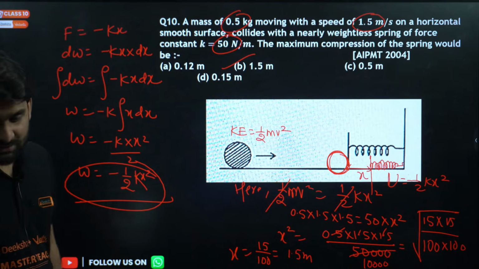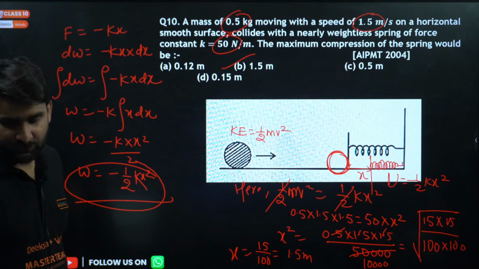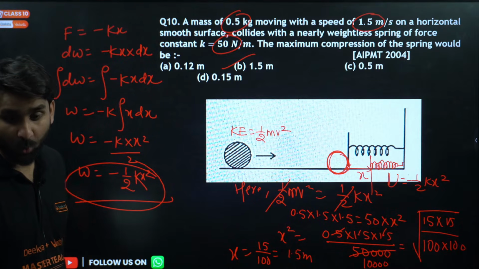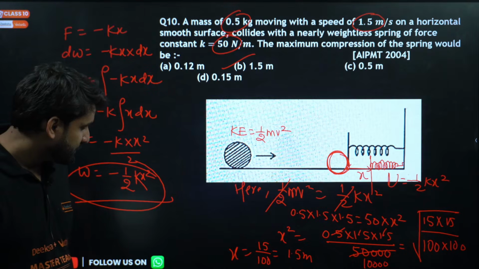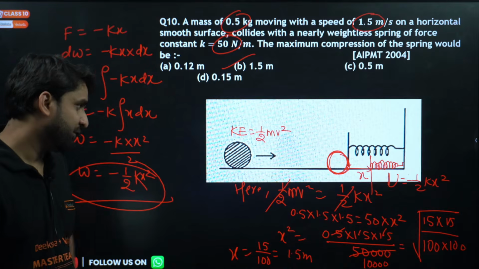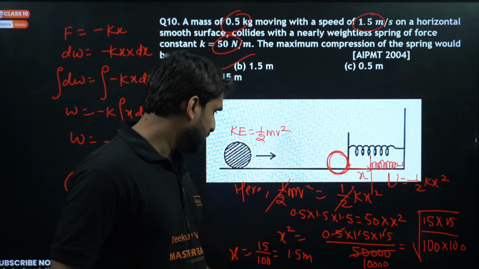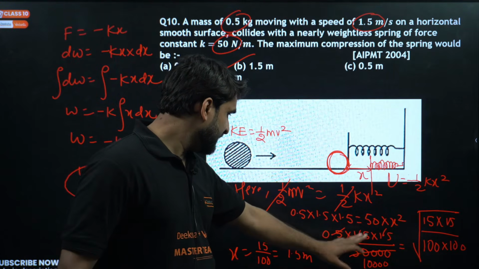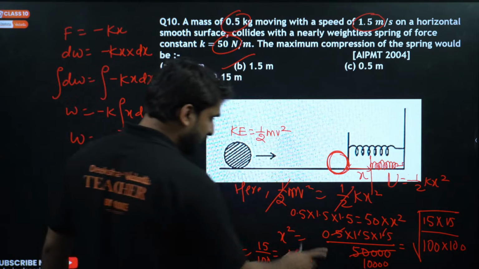I think we can check it once again. 0.5 into 5, so mv square, oh, mv square by k. Okay, half cancelled, m v square by k. Perfect. So m is 0.5, v square 1.5, divided by 50, and it will go under root.